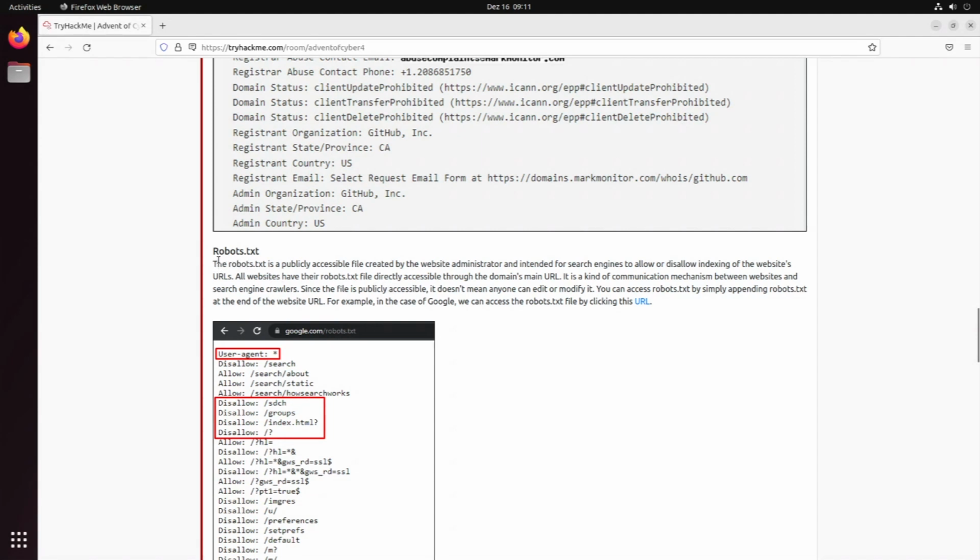The robots.txt file tells you which user agents are allowed to access different parts of a website. For instance, search engines are allowed to index specific websites and are not allowed to index others. You cannot edit it, but you can access it.